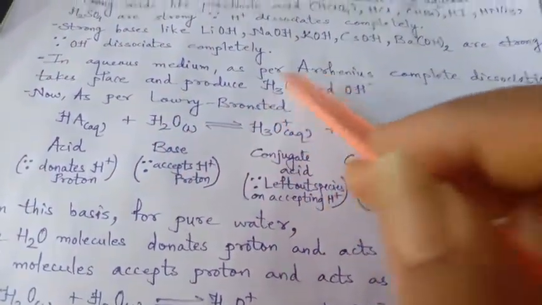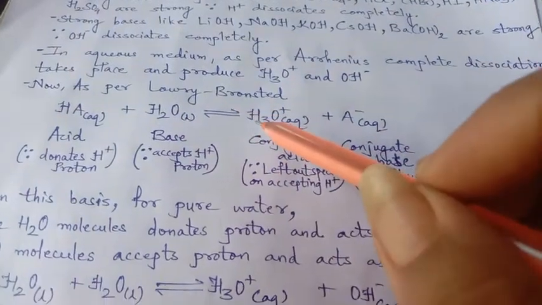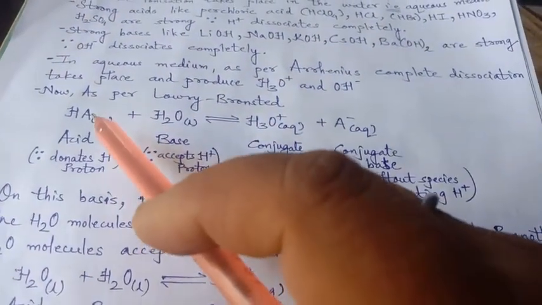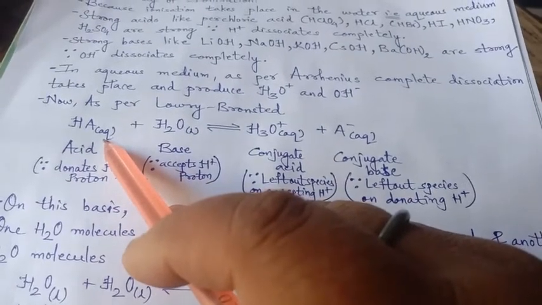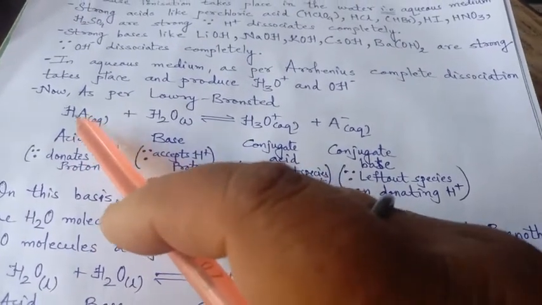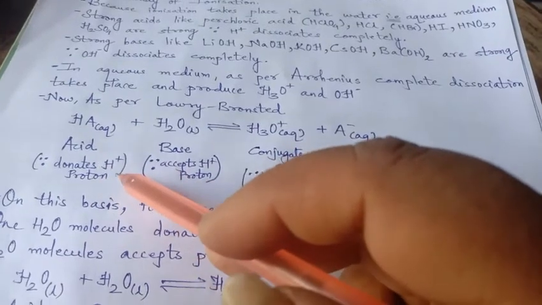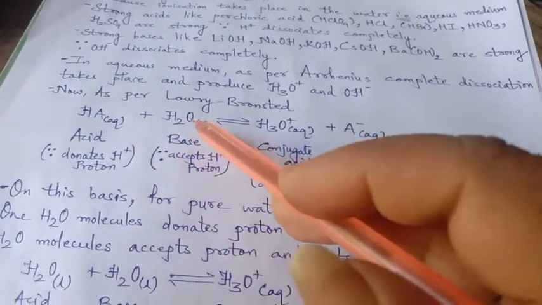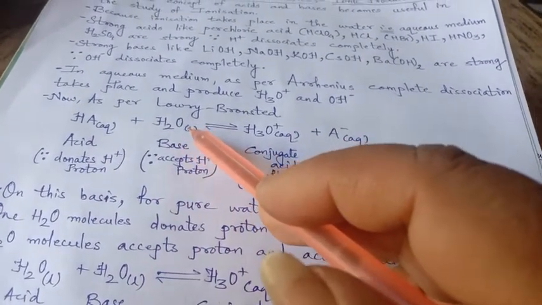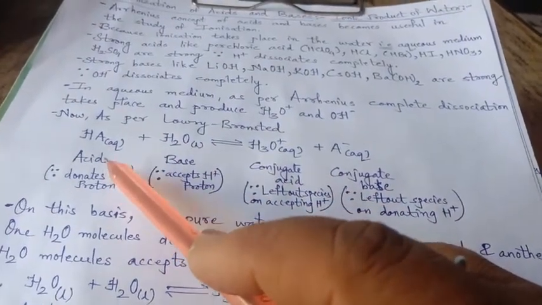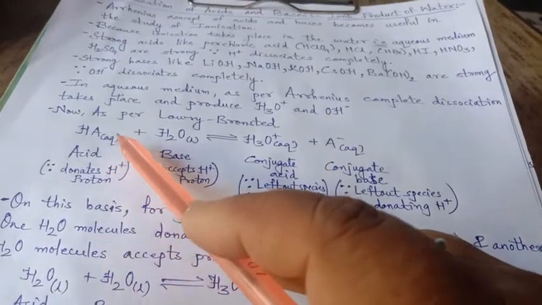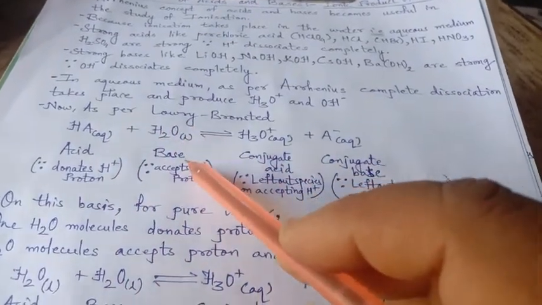This is also explained by Lowry and Bronsted. Lowry and Bronsted said that if the H plus of the acid, that is the proton, is donated, it is an acid, and this H2O in the liquid form is a base, because the H plus proton donated is accepted by H2O.